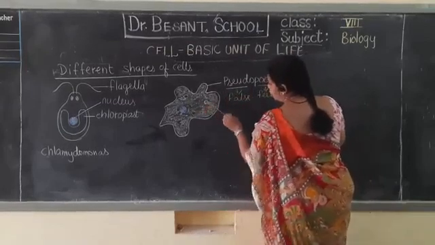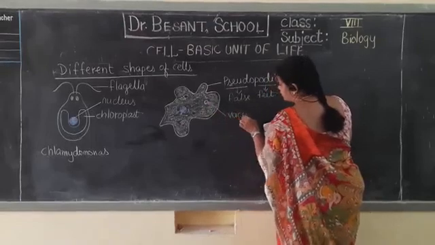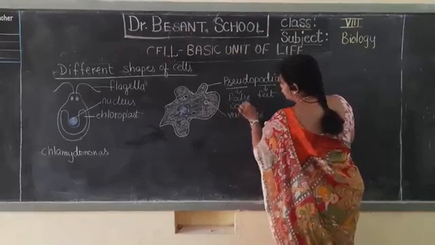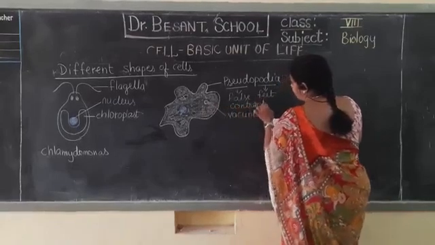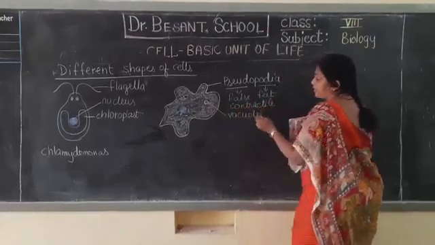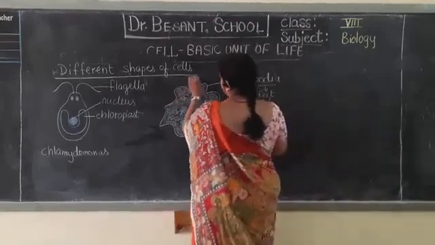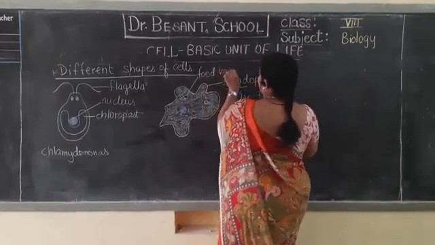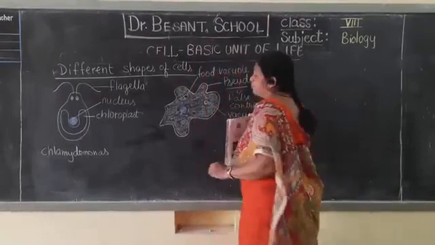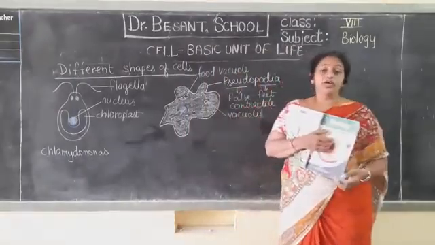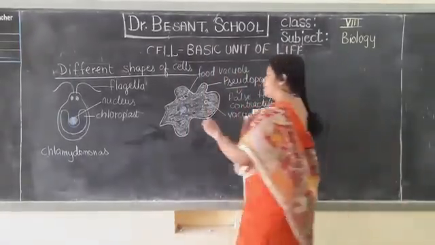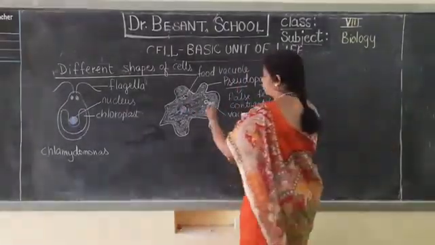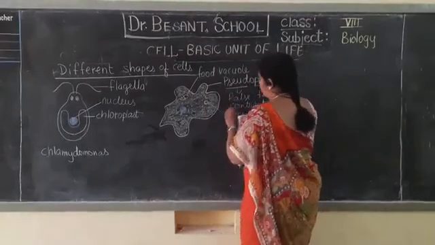Okay, and I told that if at all in the animals the vacuoles are there, then they can be small ones and many could be there. Okay, contractile vacuoles, and this we consider as the food vacuole. That means it will take the food from the surrounding water. This is also aquatic, it doesn't live outside. So it will take the food from the surrounding water and it is taken in this food vacuole. Later it is digested and whatever waste comes, that is sent outside through the contractile vacuole.